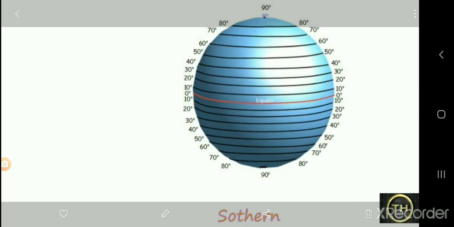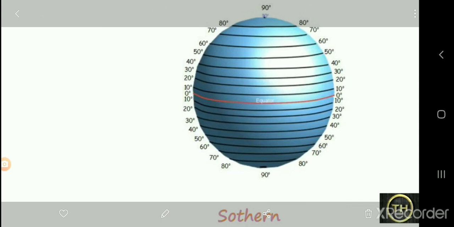Thus one can draw 181 parallels on the earth at an interval of 1 degree. How? 1 plus 90 plus 90. Okay, understood? Yes. Then we'll go further.